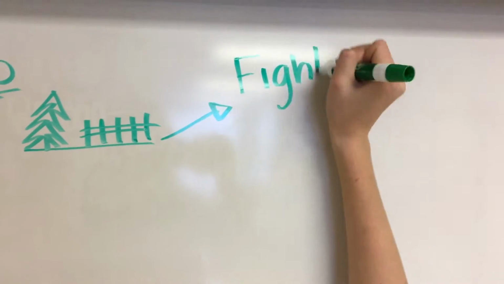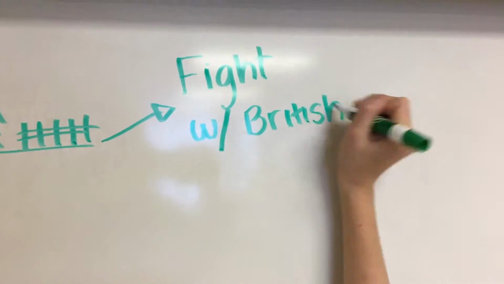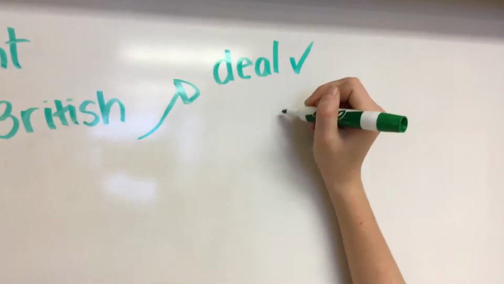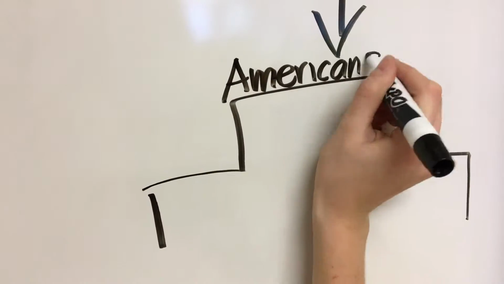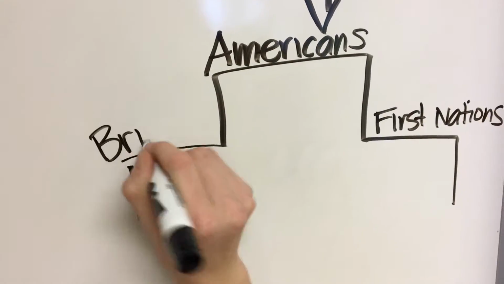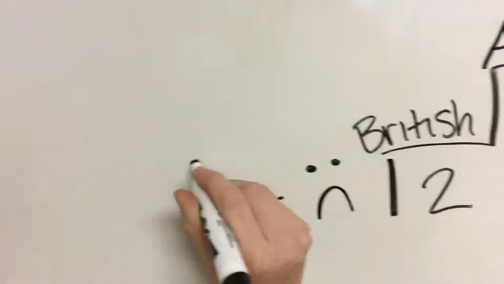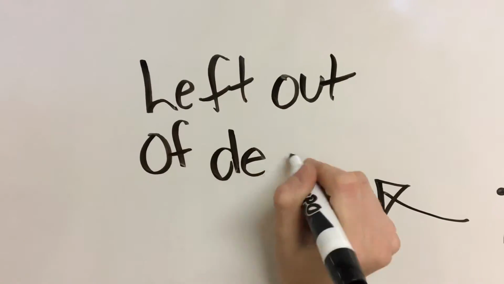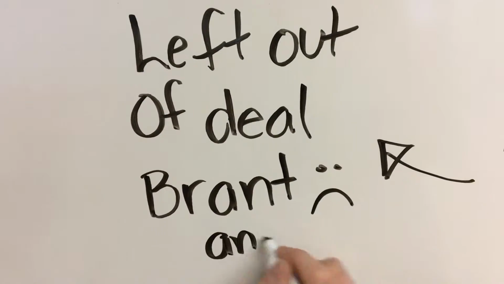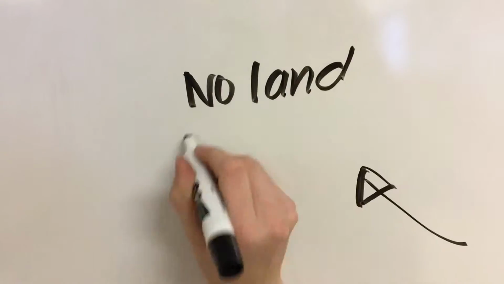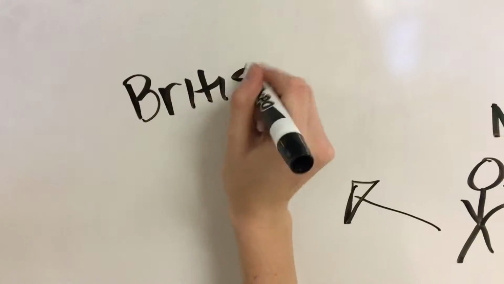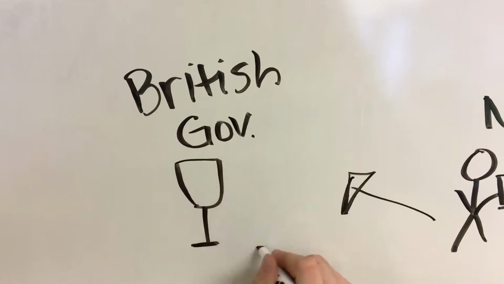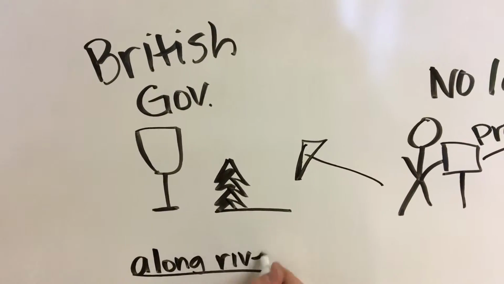Accepting the deal, Brant led Mohawk Nation and the Loyalists to battle against the Patriots. Once the British had lost the war and the Americans gained independence, the negotiation giving land to the British and Americans completely ignored the First Nations. Brant then felt like he'd been taken advantage of, because he had been loyal to the British for years and didn't receive the land he had been promised. This caused him to protest to the Grand Council about his frustration.